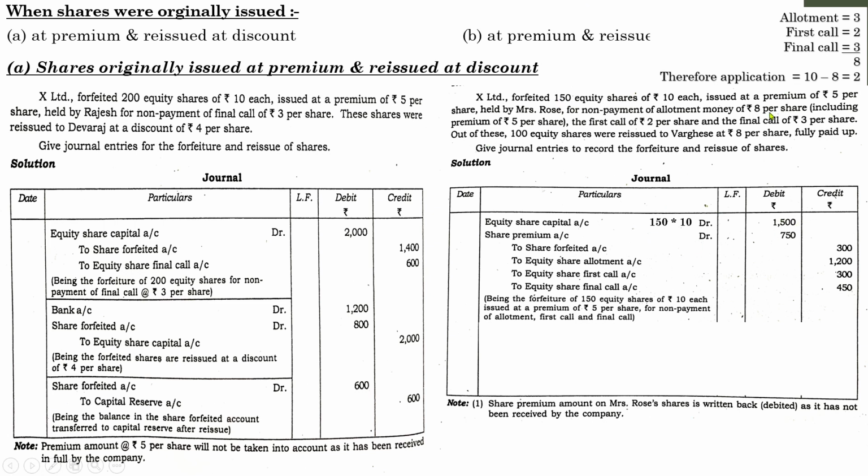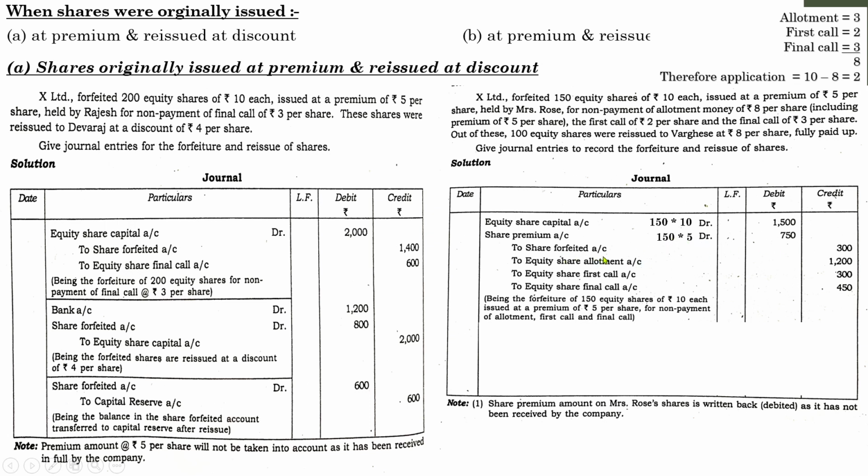Here Mrs. Rose didn't pay the allotment money and premium is attached with allotment, so you definitely have to show the amount of premium separately at the time of the forfeiture entry. So share premium account, the entry will be 150 into 5, because the value of premium is already given in the question. Total number of shares held by Mrs. Rose is 150, so 150 into 5 is 750.